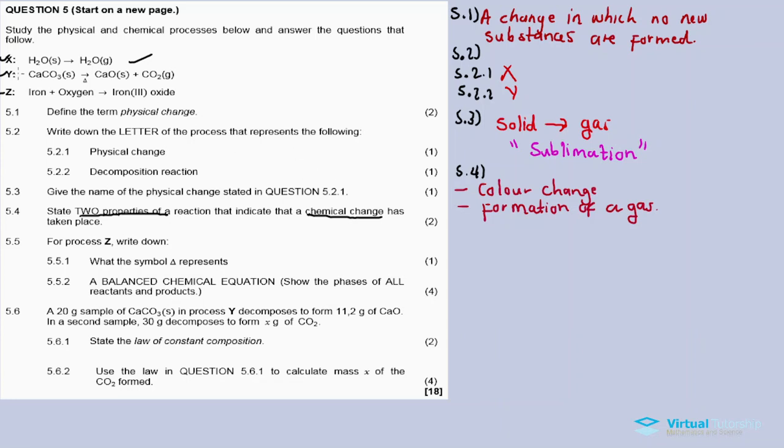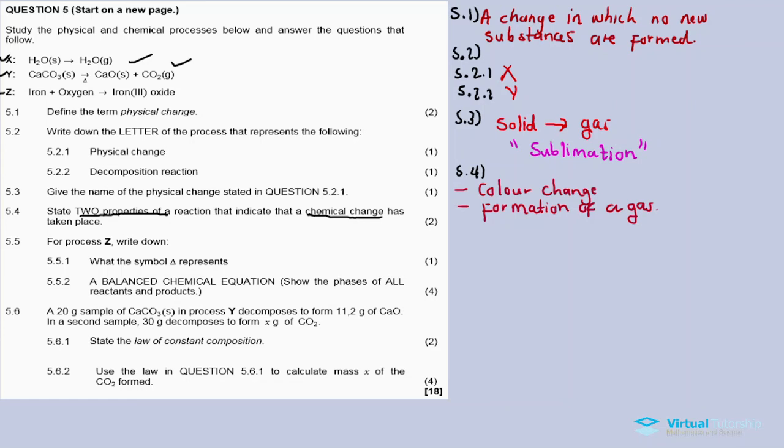For example, as I've mentioned, in process Y, this decomposition reaction forms a solid calcium oxide and carbon dioxide, which is a gas. This gas simply suggests there's a chemical change. Initially I had something else, and then after the reaction it formed new products or new substances. It indicates that there's a chemical change, even if no precipitate forms during that chemical reaction. Just know that there's a chemical change taking place.